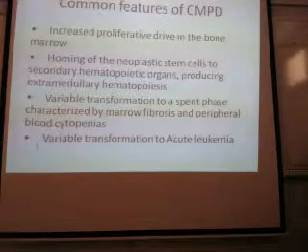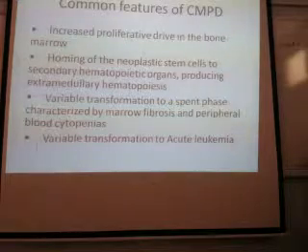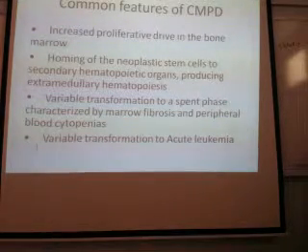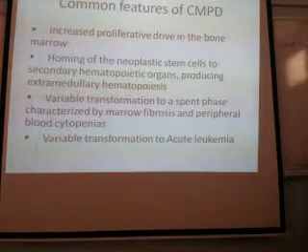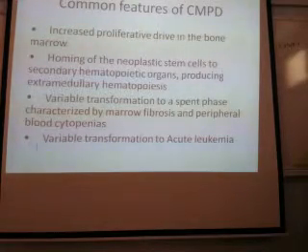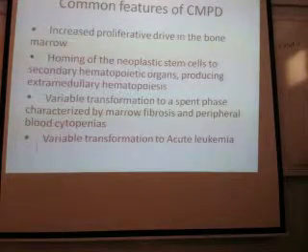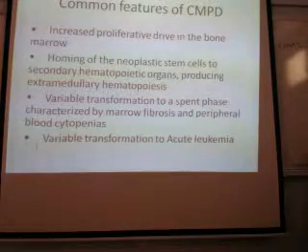For example, polycythemia vera. How can polycythemia vera convert into acute leukemia? Because polycythemia is a disorder of RBC. The same thing is for thrombocythemia. It is a disorder of platelets. How can it convert into acute leukemia? So only the cells which belong to the WBC series will convert into acute leukemia. Is it clear? Or still any doubt? No.